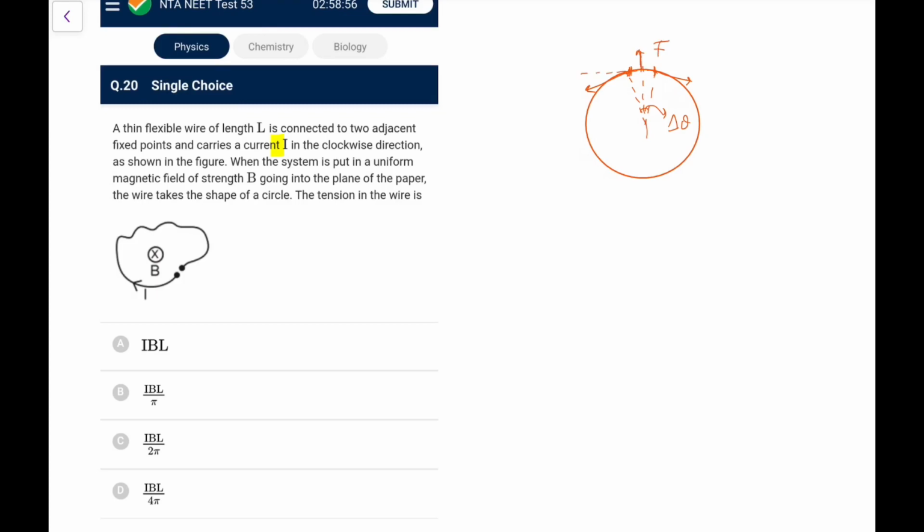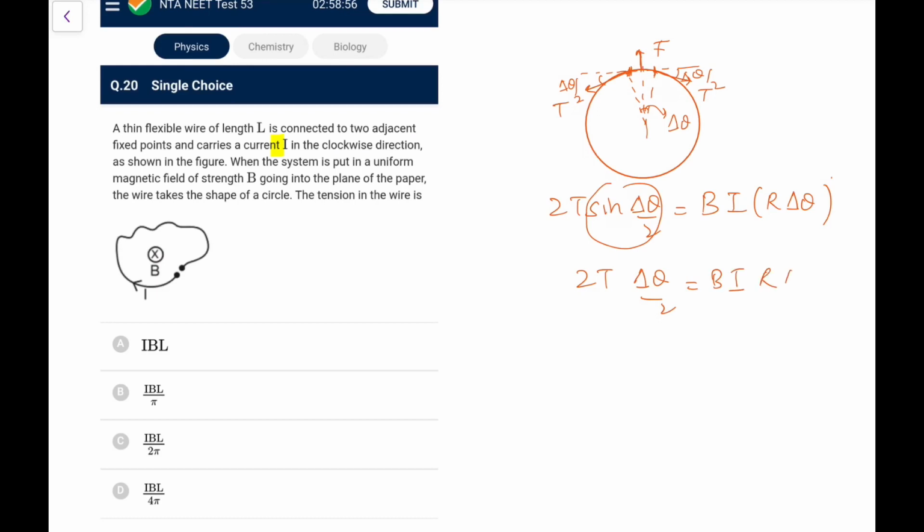And if I do from symmetry, this would be delta theta by 2, this will also be delta theta by 2, this is T and T. So the components 2T sine delta theta by 2 should balance the force due to the magnetic field, which is BIL. And for the L, I can write it as R delta theta. Because theta is very small, I have taken a very small section, I can write sine delta theta by 2 as delta theta by 2, that is BIR delta theta. Delta theta and delta theta get cancelled, 2 and 2 get cancelled, T is equal to BIR.